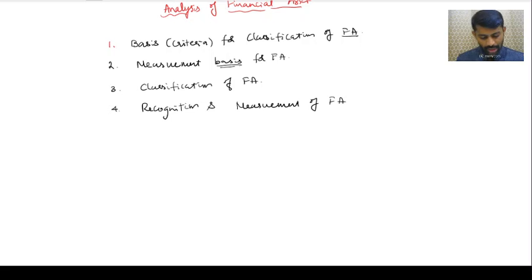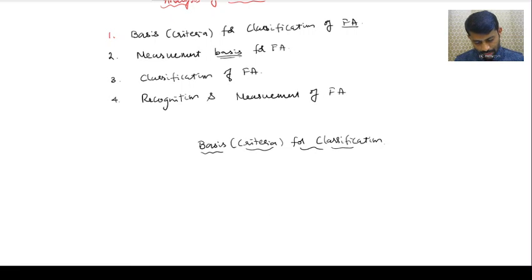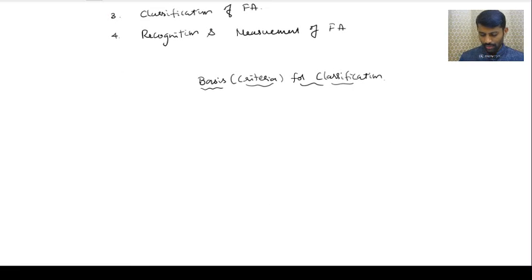Now, my dear friends, first let us go for the basis for classification, that is, the criteria for classification. We have to classify based on two criteria.